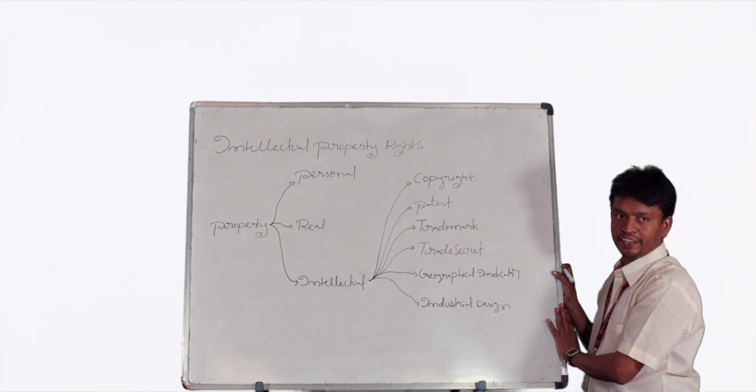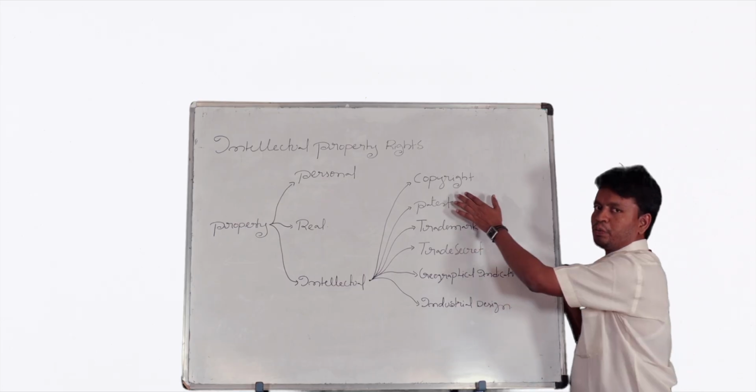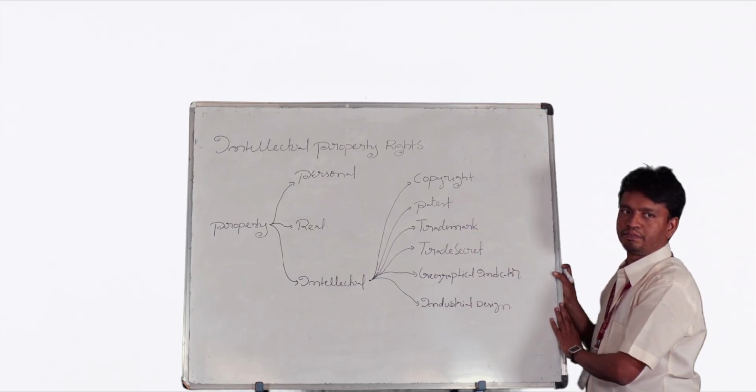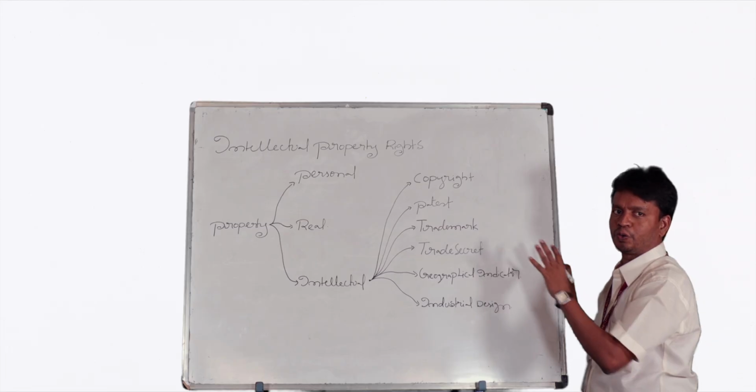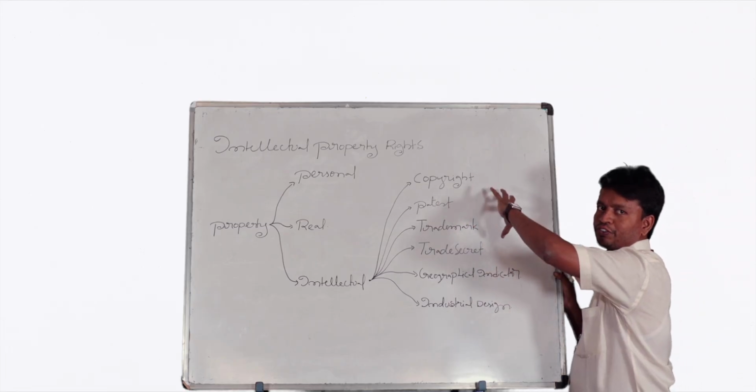That means indirectly, if I want to copy anything from others, definitely we have to take the permission from the original author. That is why it's a copyright. All authorship works belong to copyright. Copyright is a legal right that protects all authorship works.